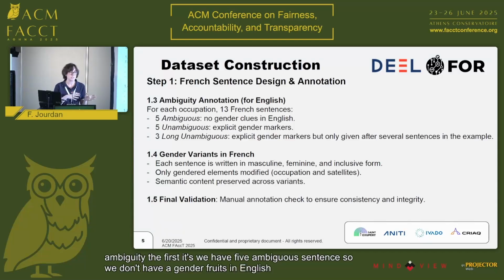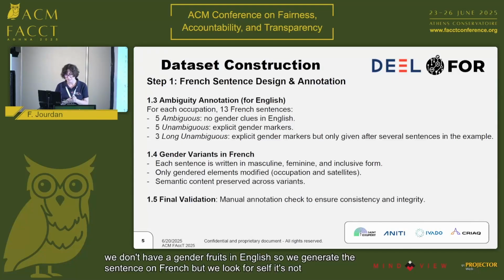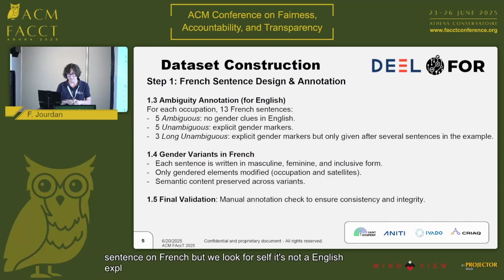So we generate the sentences in French, but we check ourselves that there is no explicit gender marker in English. And the 5 others are unambiguous, so we just have an explicit gender marker, like "The surgeon is kind.